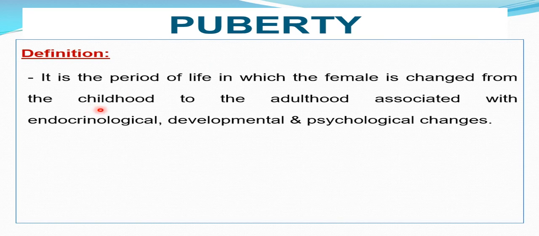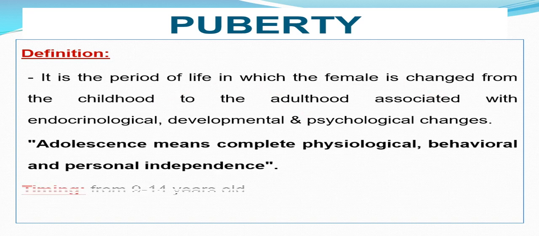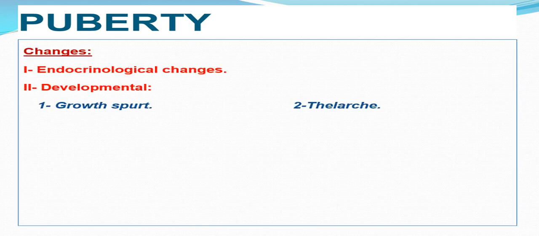Puberty is a period of life during which the female changes from childhood to adulthood. Its time period is about from 8 or 9 up to 14 years. During this transitional stage, there may be some endocrinological changes, with increasing central hormones, peripheral hormones, corticosteroids, thyroxine, and so on. Developmental changes like growth spurt occur as an effect of estrogen and other growth hormones.